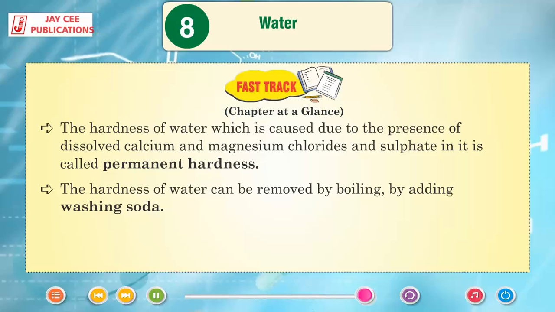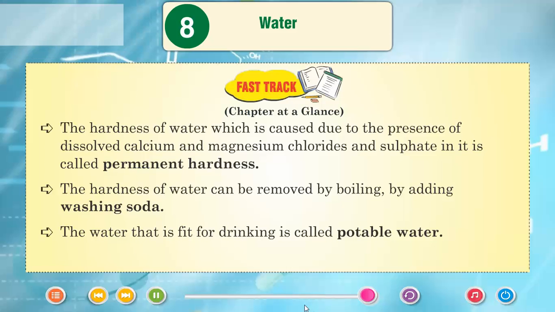The hardness of water can be removed by boiling or by adding washing soda. The water that is fit for drinking is called potable water.